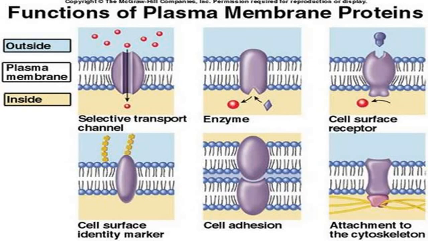Now the functions of the plasma membrane proteins. Some of these proteins act as channels or are responsible for the transport of molecules. Some act as enzymes, some are cell surface receptors or act as receptors for molecules, and some are identity markers of the cell, and some are used for the adhesion of two cells with each other, and some of the proteins, as we already saw, are attached to the cytoskeleton.